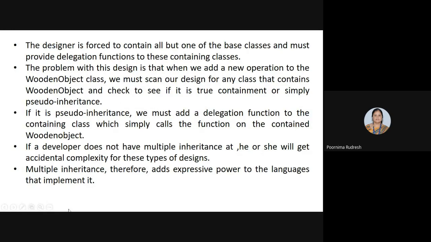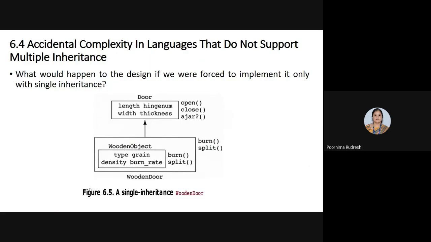Hence we say that multiple inheritance adds expressive power to the languages that implement it. So in such cases we have to use multiple inheritance rather than single inheritance. If single inheritance is used, then it leads to accidental complexity, and hence multiple inheritance is better because it adds expressive power to the languages that implement it. Okay, so this is about the accidental complexity.